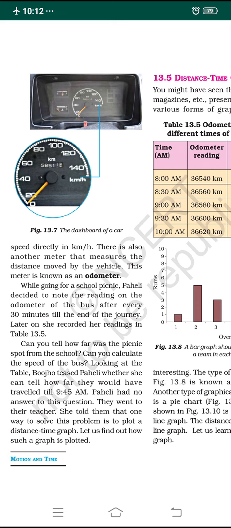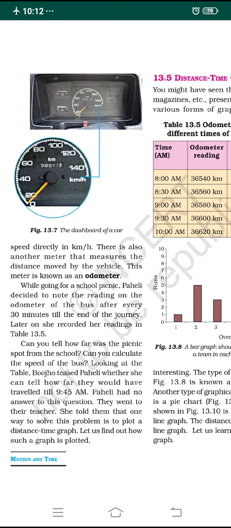Here it starts from 0, then 20, 40, 60, 80, 100, 120, 140. In some cars it goes 140, 160, up to 180, 200, 220, whatever maximum speed is given in some cars. You can see it shows the speed directly in kilometer per hour, not in meter per second, because the vehicle travels a longer distance. That's why the speed is given directly in kilometer per hour.